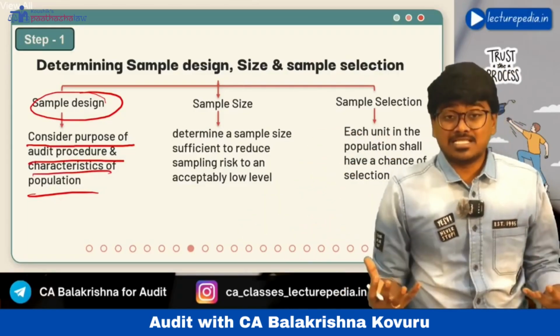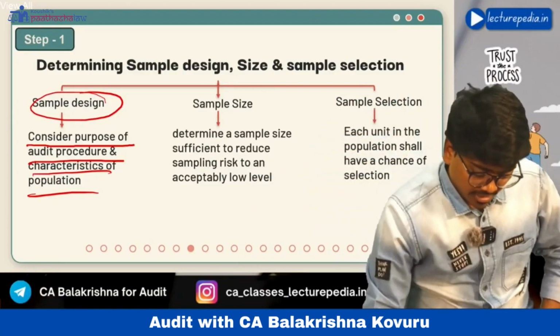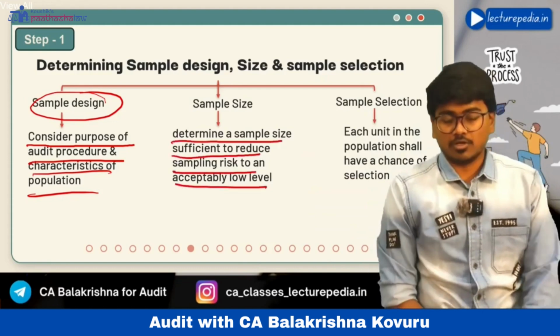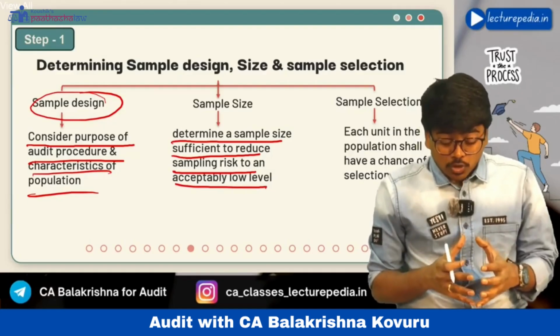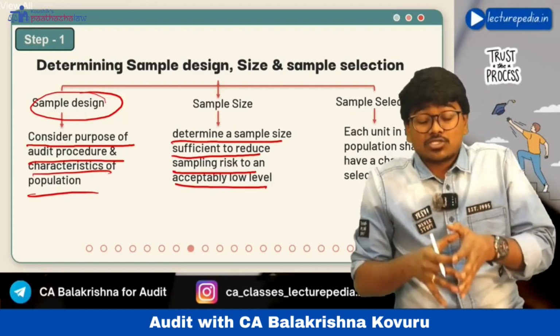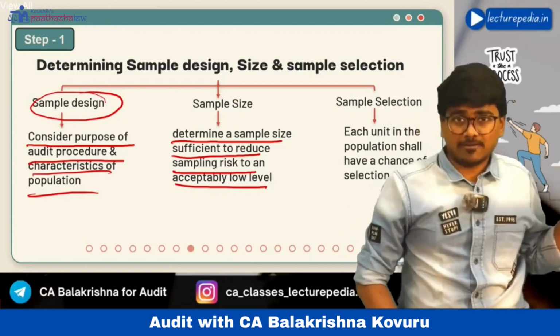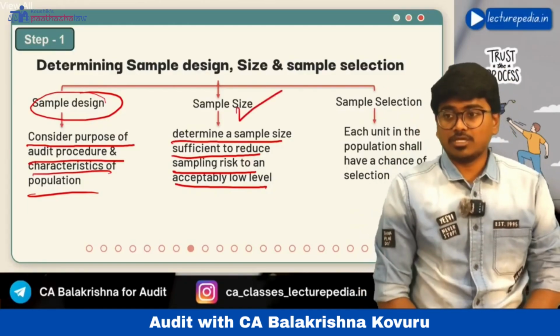Next, sample size. Okay, how many items have to be included in the sample? Determine a sample size sufficient to reduce sampling risk to an acceptably low level. Okay, you have to include that many items in the sample so as to reduce sampling risk to an acceptably low level. So here, the judgment of the auditor will be involved.